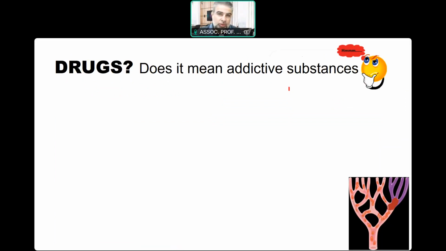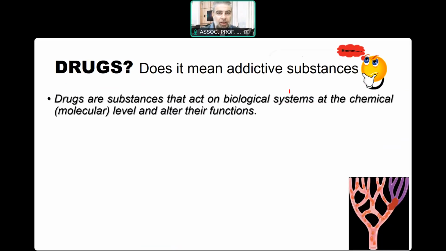Now this carries us to the question: does a drug mean an addictive substance? Although it's common in layman's terms to use drug for addictive substances, the answer to this question is no. Drugs are actually any chemical substances that can act on biological systems at the chemical or molecular level and can cause an alteration or modification in the biological function of the cells.